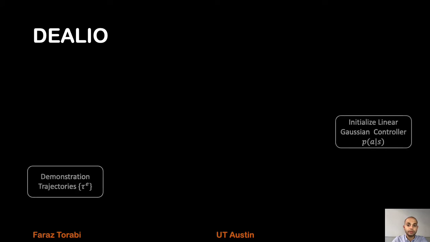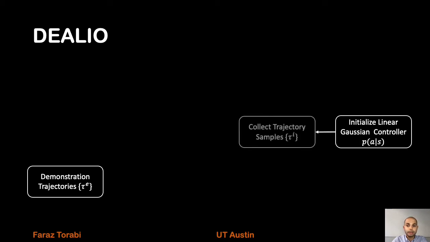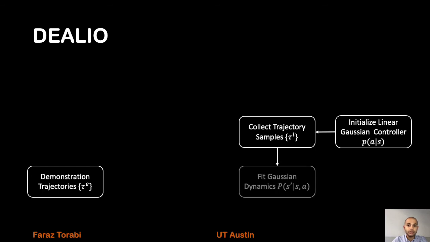Here, I'm going to present the overall sketch of the algorithm. First, the agent has access to state-only demonstrations and initializes a linear Gaussian controller, p(a|s). Then it executes that controller in the environment and collects samples. Next, it fits a linear Gaussian dynamics model, p(s'|s,a), to the collected samples.